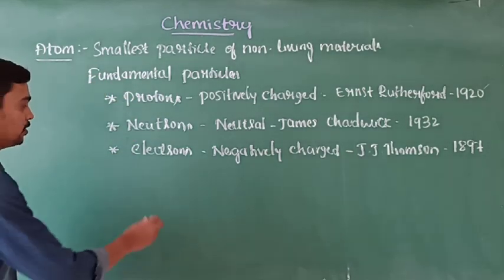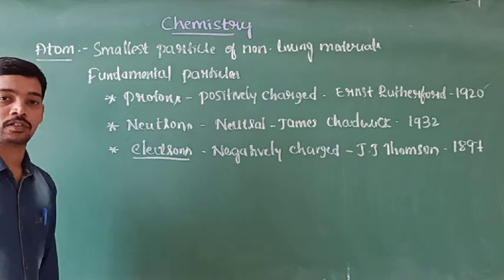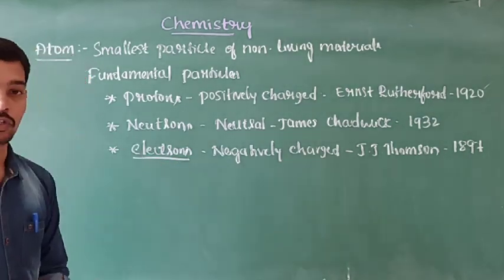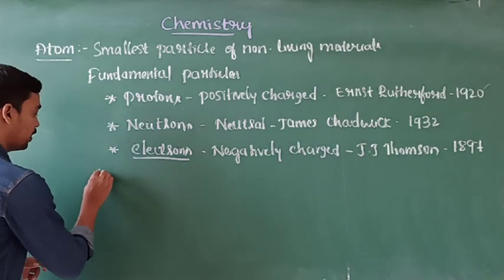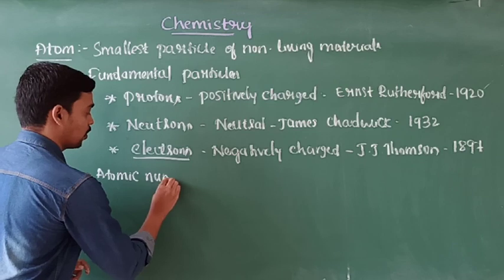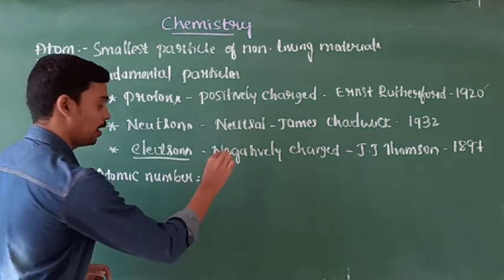And the next thing is electrons. It's a very important concept. They are linked with the electrons, similar to atomic number. What is atomic number?